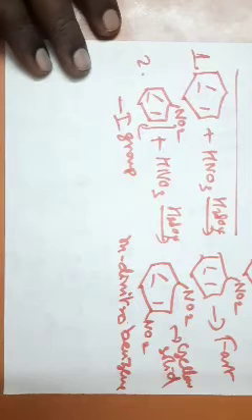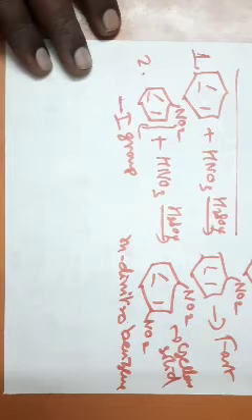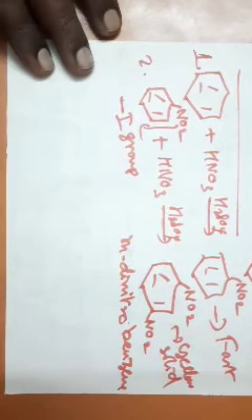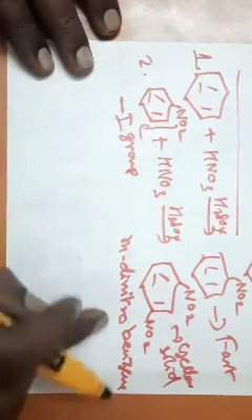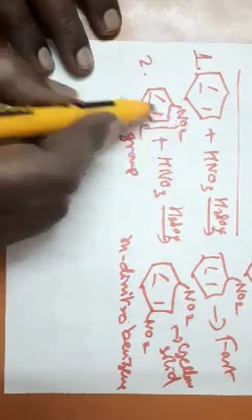And the second reaction has to be carried out under rigorous conditions. You have to boil the mixture with concentrated nitric acid and sulfuric acid. Under rigorous conditions only, you will get meta-dinitrobenzene. So the reason is, the nitro group is deactivating.